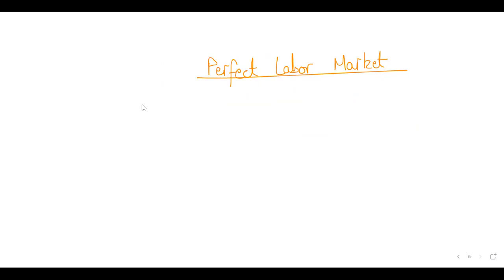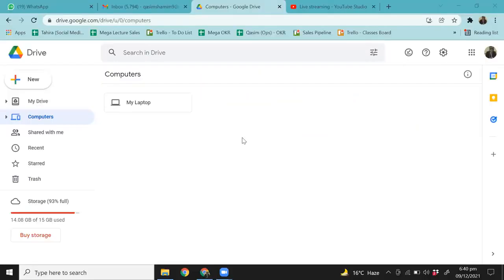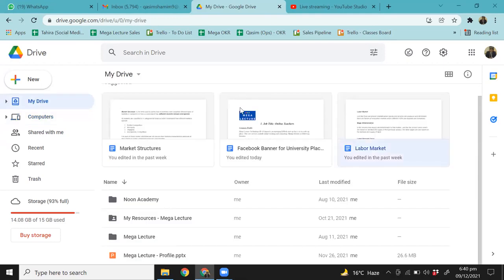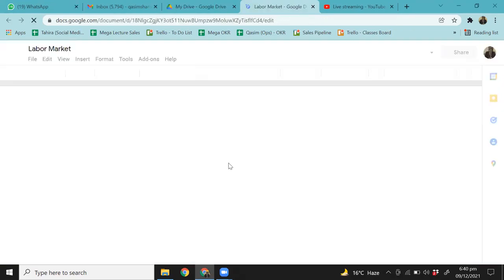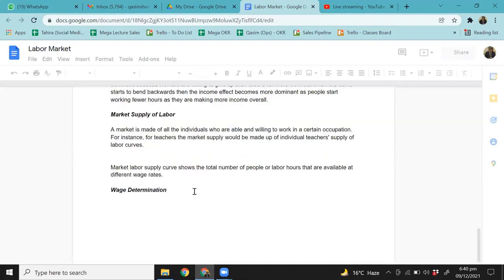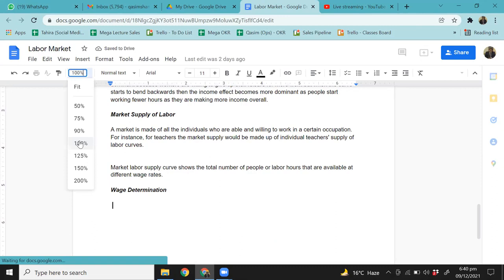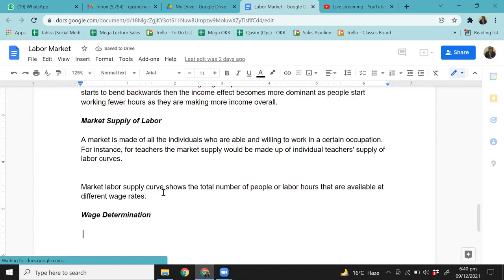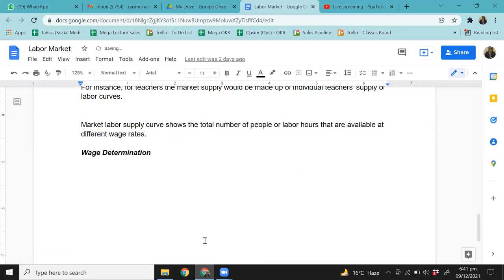Let me share my screen with you. Now think about this. Just give me a second. Labor market. Have a look at this. How are wages determined in the market? That's something we had to do, wage determination. So how are wages determined in the market? That's what we'll talk about first, and then move on and talk about perfect labor markets.